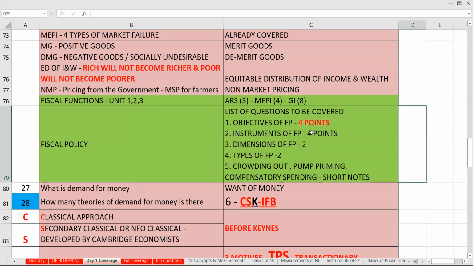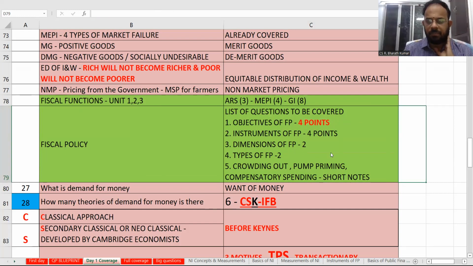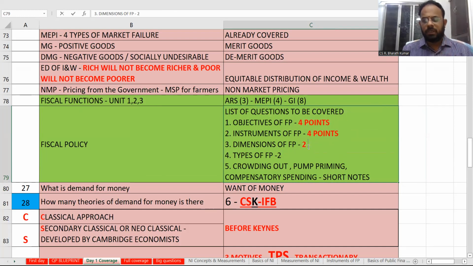All these are in the next unit. I already told you what all is there in the first 4 units. You remember? I am talking about all these things in an easy way. How many instruments are there? 4 points. How many dimensions are there? 2. What are the dimensions? Discretionary and non-discretionary. So I can bring this easily and say discretionary fiscal policy and non-discretionary fiscal policy.